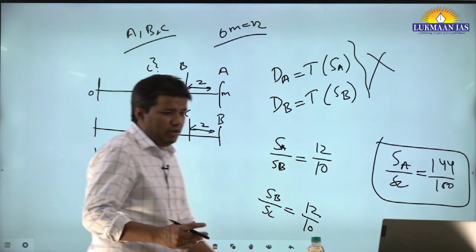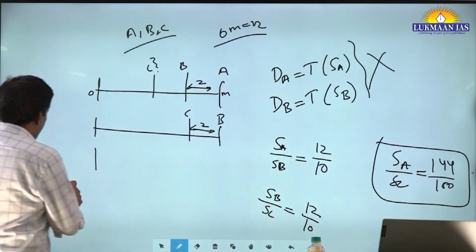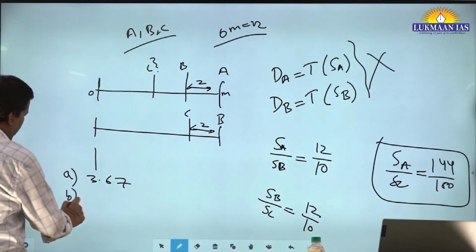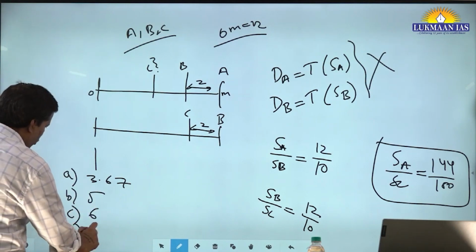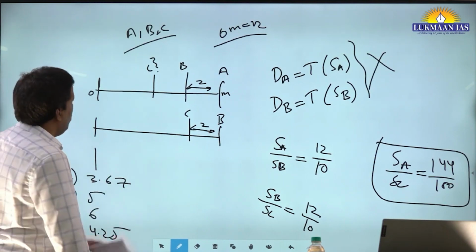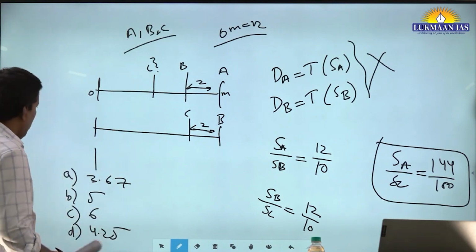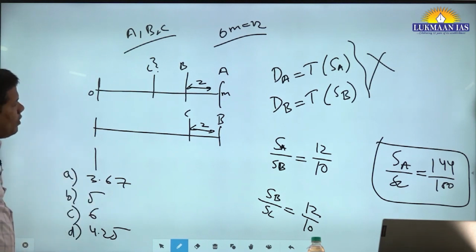Let's say the options are like, let me give you some options as well. The options given are A is 3.67, B is 5, C is 6, D is 4.25, right? Kilometers, all in kilometers. So now see how you will think. Okay, you will say, now I have to find out the distance traveled by C.